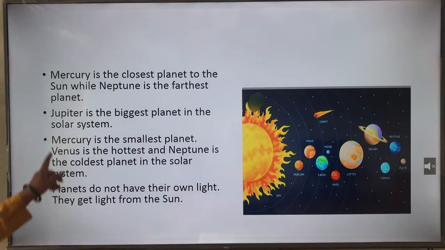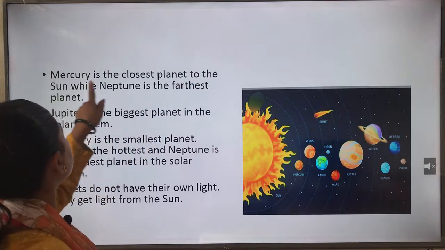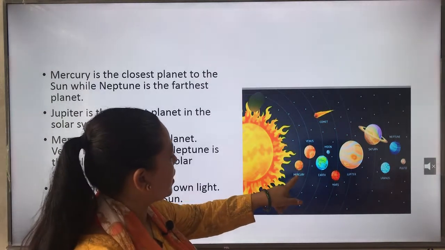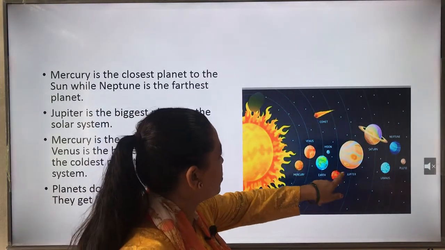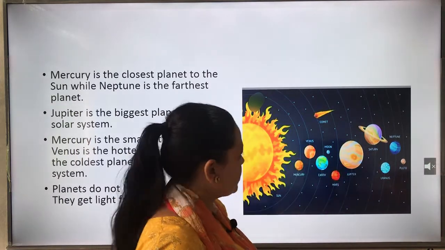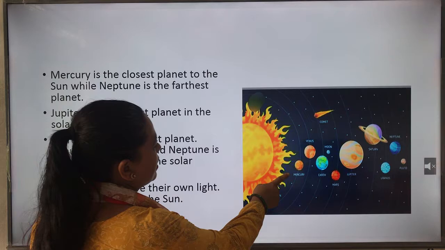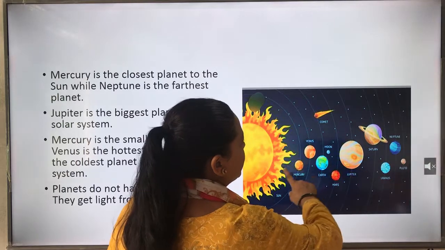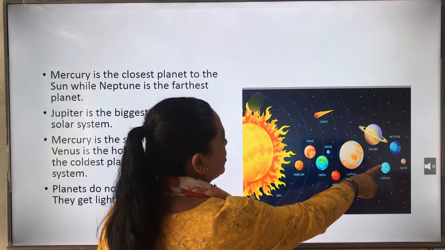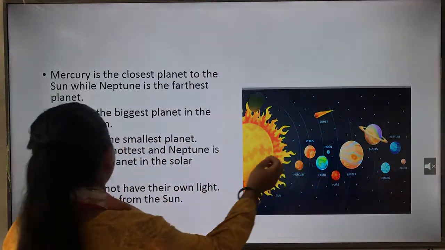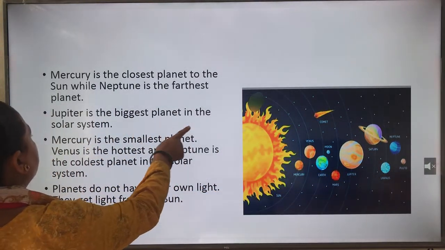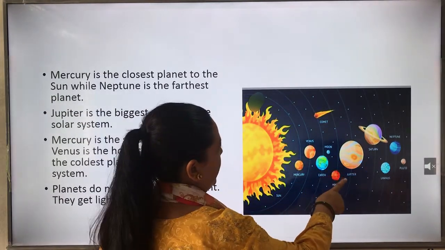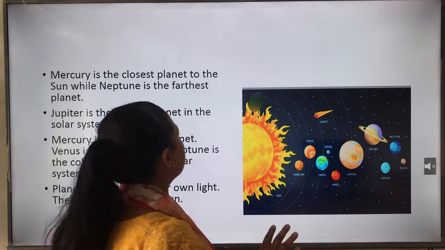Now Mercury is the closest planet to the sun, while Neptune is the farthest planet. So you can see the picture, this is Mercury, Venus, Earth, Mars, Jupiter, Saturn, Uranus and Neptune. Mercury is the closest to the sun, and Neptune is the farthest from the sun. And Jupiter is the biggest planet in the solar system, the biggest among all the planets.